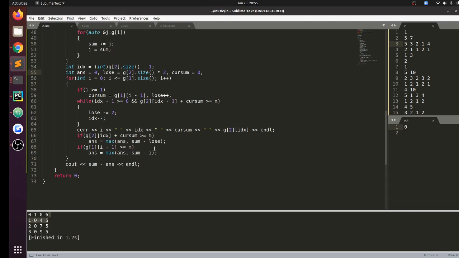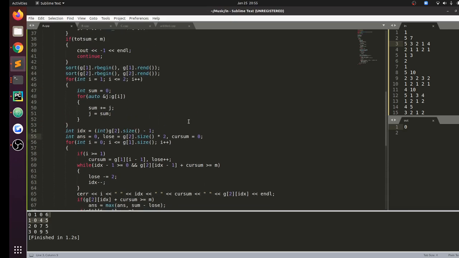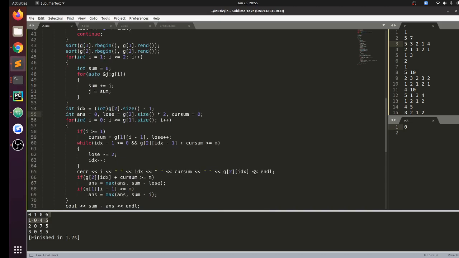Okay, what is happening? Wait, okay, sum is the value. I need to print the value of sum.